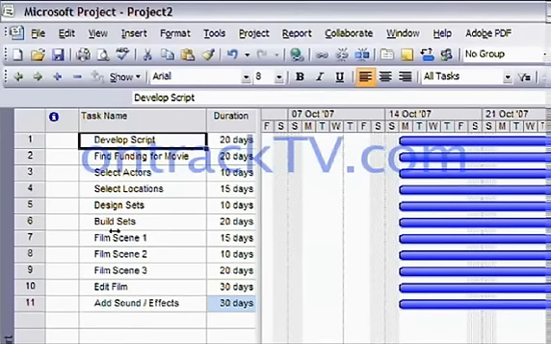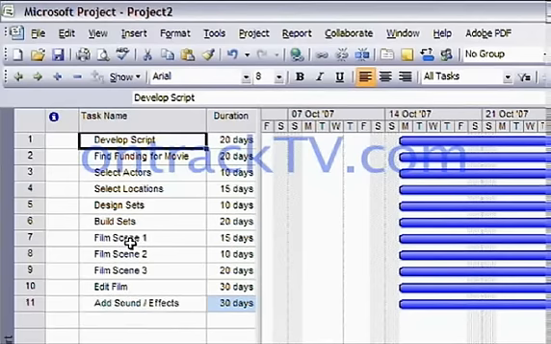Okay, so let's discuss how to add in milestones. So what we're going to do is add in some milestones to mark the end of a particular section. But keep in mind we can use milestones for just about anything, to mark an event, to mark the end of a phase, mark the end of a project, anything we want. We're going to use milestones as markers. They don't actually take any amount of work to be completed. You simply would reach a milestone.